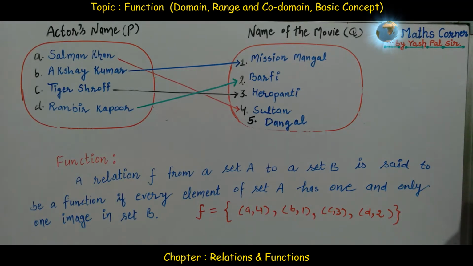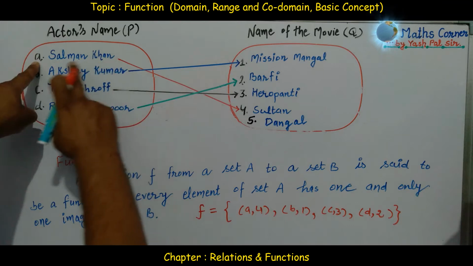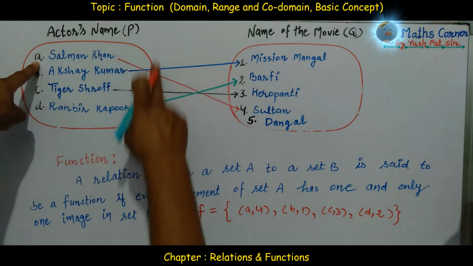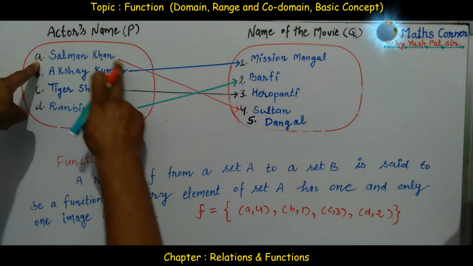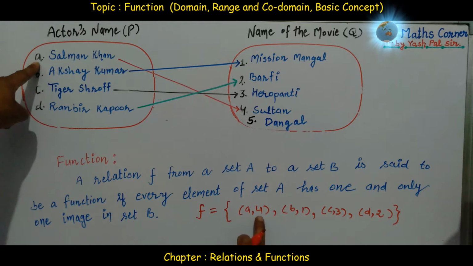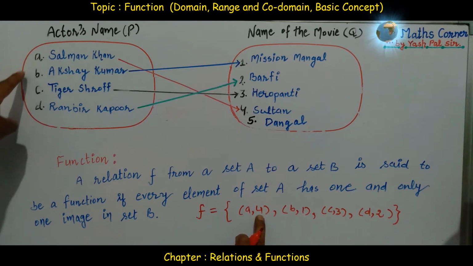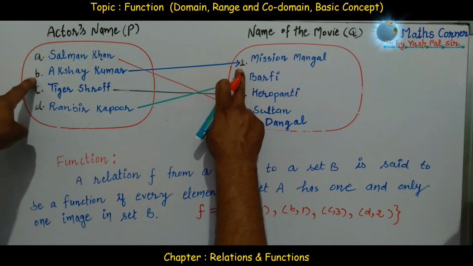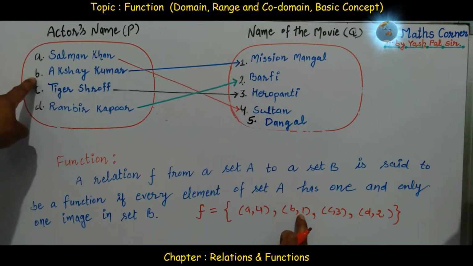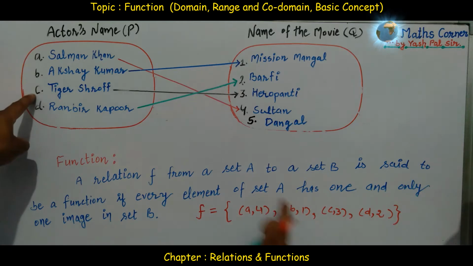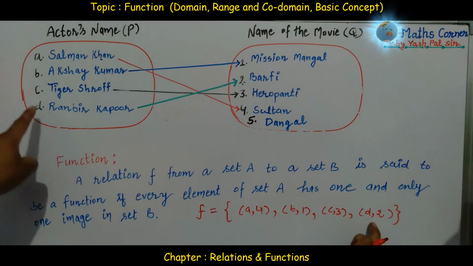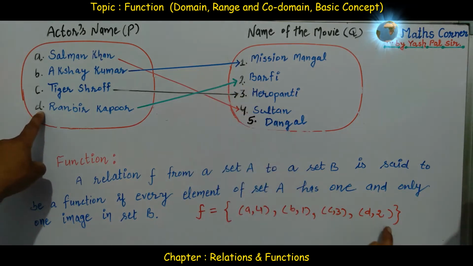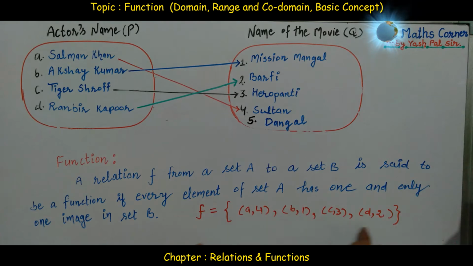This is a function. Why is this a function? Because A is the first element of the first set, and it has one and only one image. What is that? 4. A's image is only one image, that is 4. B's image is also only one image, 1. C has one and only one image, 3, unique. D has a unique image too. So this example is an example of a function.